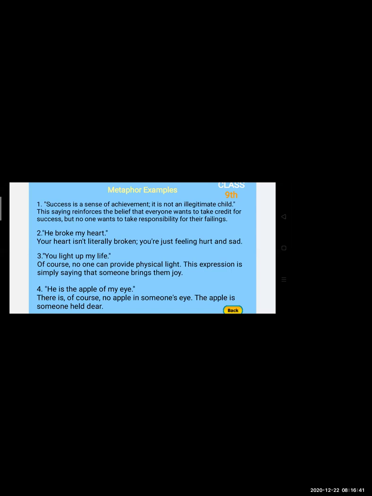Everyone wants the achievement of success, but not the failure. So these are the two things in which metaphor is used.